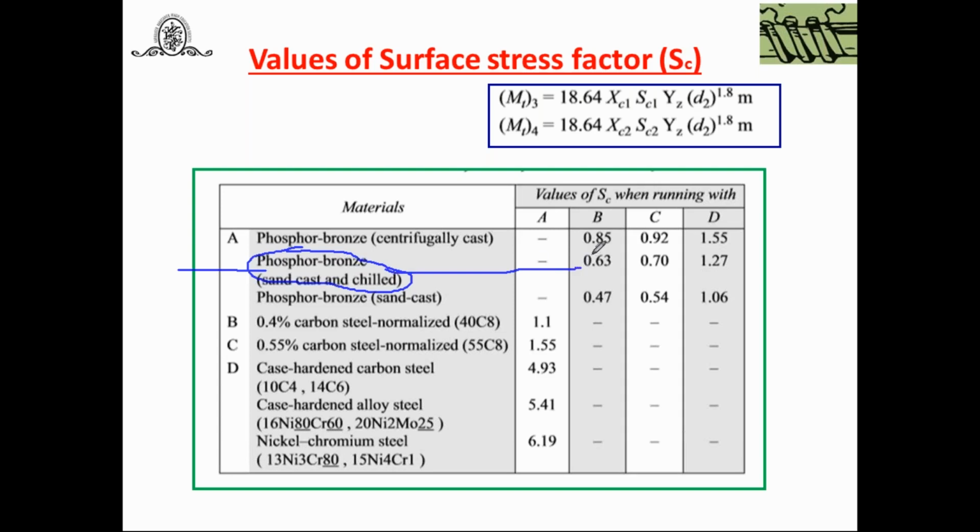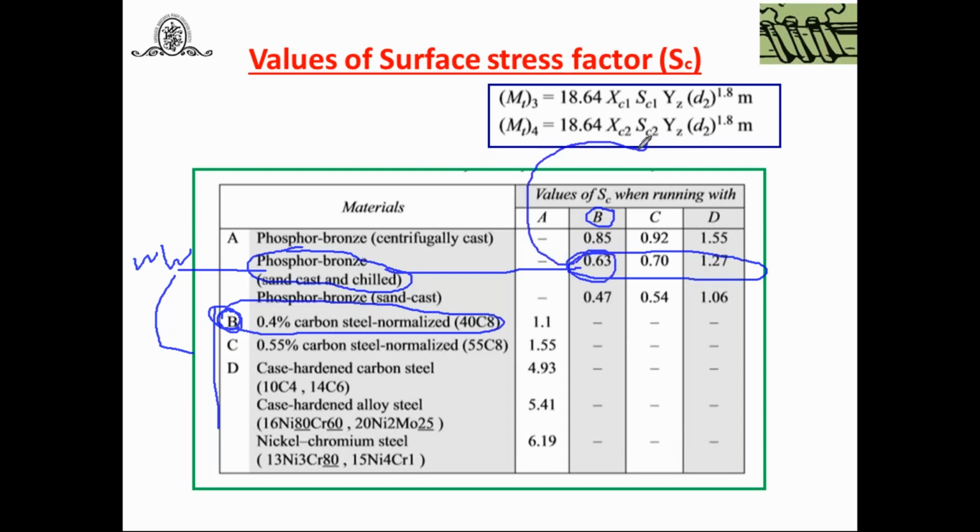And here in this column you will find there are values A, B, C, D. Now what you have to do, this worm wheel is going to mesh with the worm. So you have to check the worm material. Suppose the worm wheel material is phosphor bronze, and the worm is made up of plain carbon steel 40C8, which has the code B. So you have to come to column B. So you can say 0.63 is the value of this SC2.